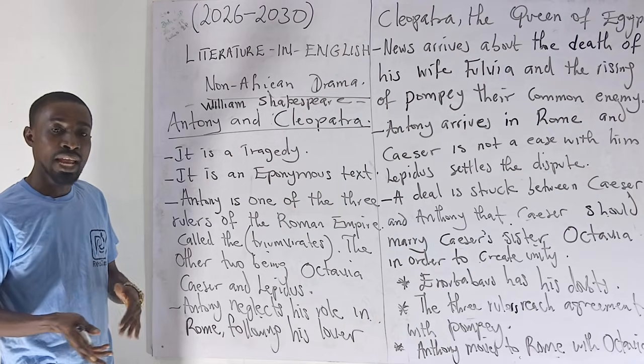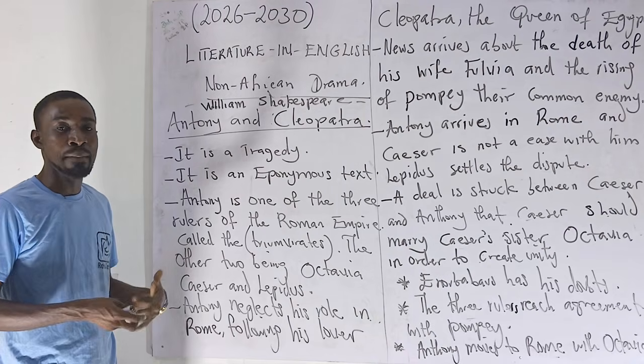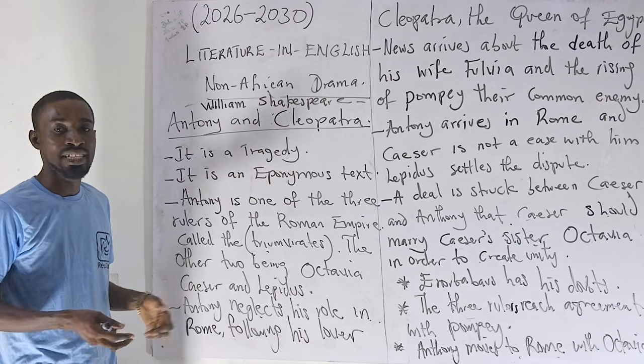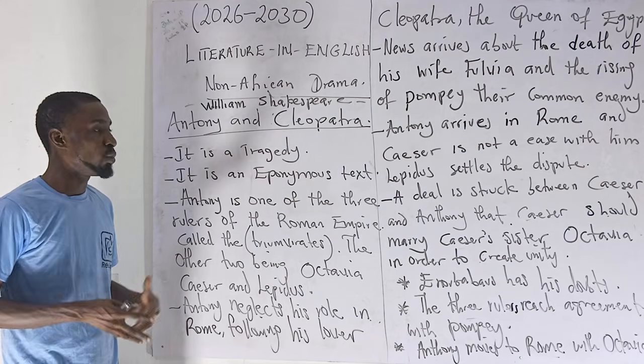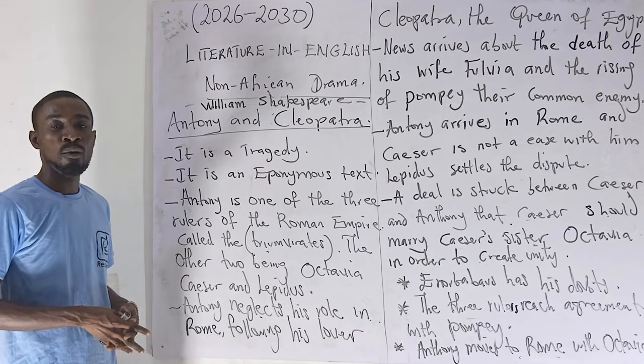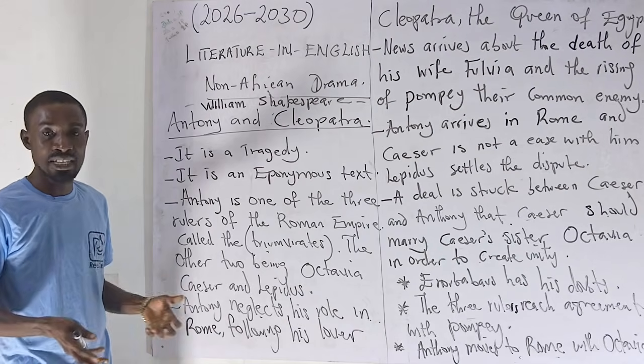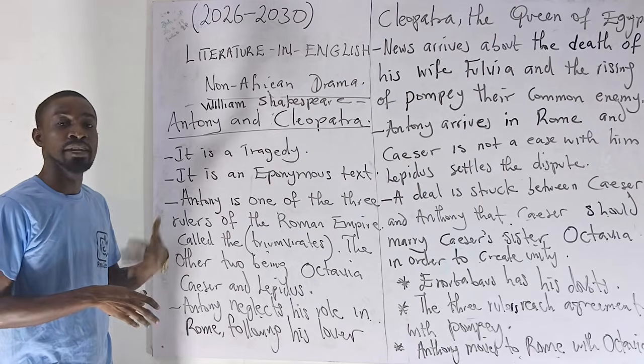And then Enobarbus, who earlier left Antony, is now embarrassed. Because of that, he had no choice than to commit suicide. Okay? Yes, having committed suicide, another war came up again. When the war came up, they met at sea, but this time around, Cleopatra led the war again.